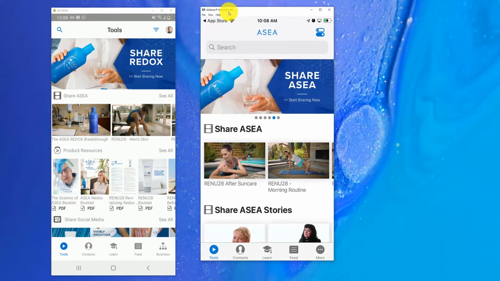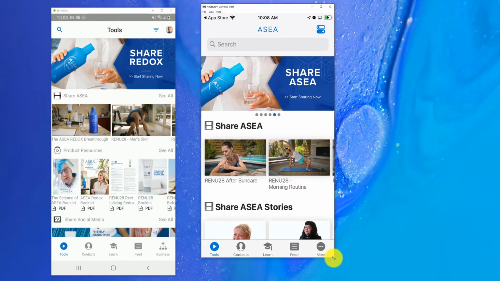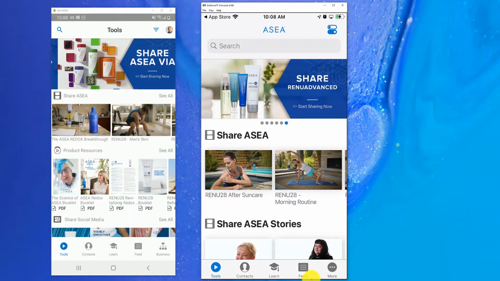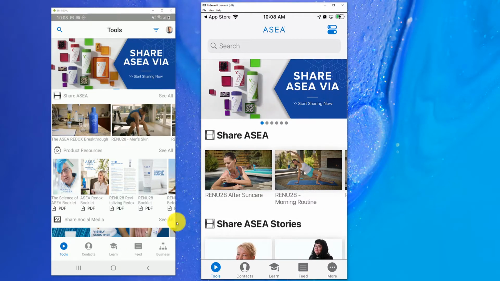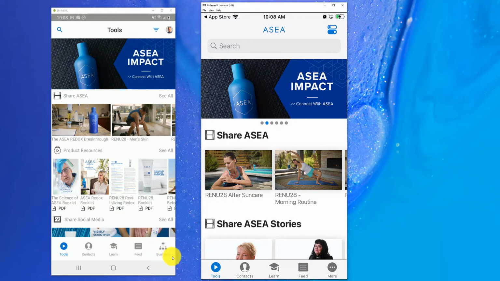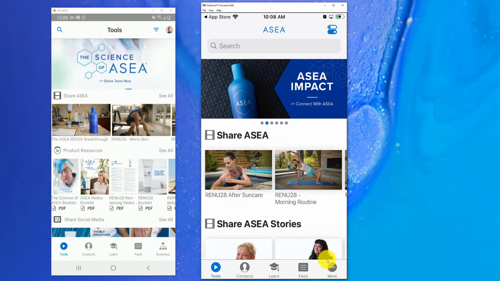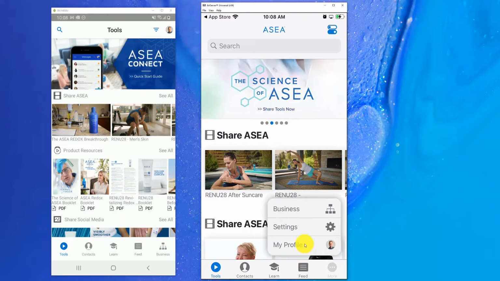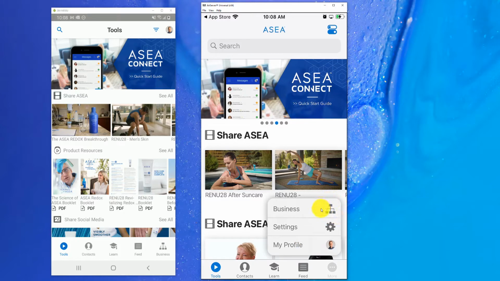Now I'm currently logged in as, it looks like, Austria, so let me go ahead and update my language. With the iPhone app, a couple things look a little bit different. You have your business button on the Android, and you have your more button on the iPhone. If you tap that more button, you'll see your business tab hasn't gone anywhere.